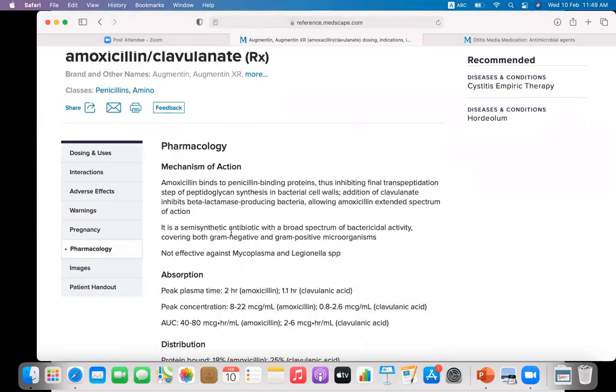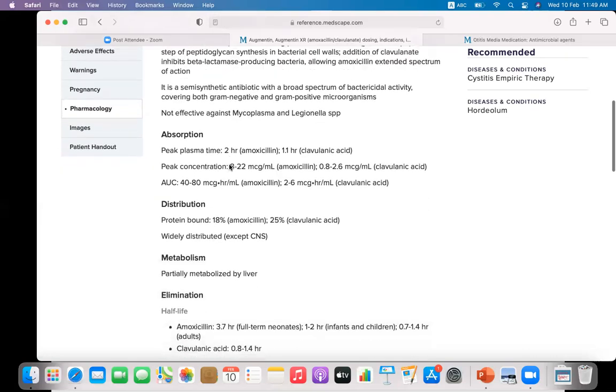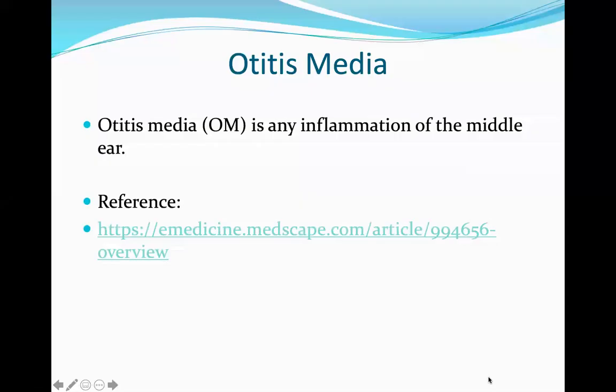In the mechanism of action, amoxicillin binds to the penicillin binding proteins, thus inhibiting the final transpeptidation steps of the peptidoglycan synthesis in the bacterial cell wall. And clavulanic acid is generally responsible for the inhibition of the beta-lactamase enzyme. So you can search out the available drugs, specific drug for the